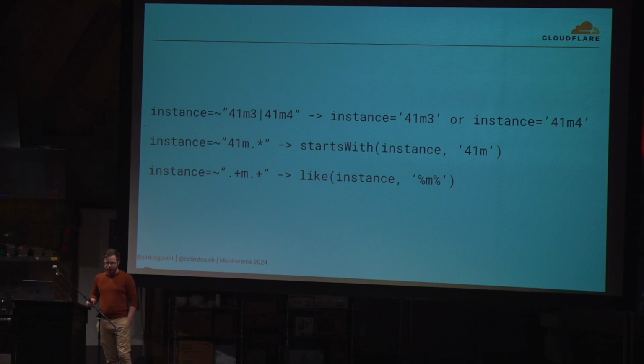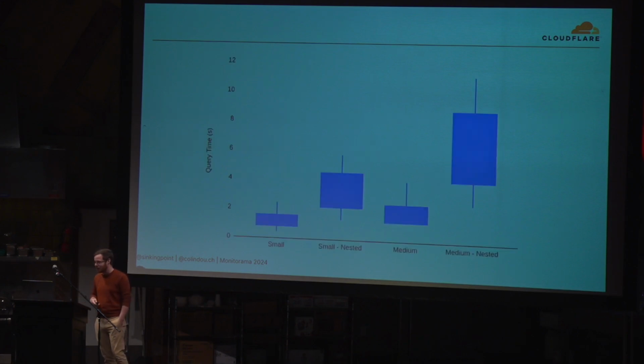I glanced over it, but in our bridge, we're translating those regex matches into Clickhouse match statements, which is incredibly inefficient, as the docs warn us. But we can split those 3 out into more native queries, right? We can split out our ors into or statements. We can split out our prefix matches into starts with statements. We can split out our substring matches into like statements. The rest of that 1.3% has to fall down into matches, but maybe we can speed things up.